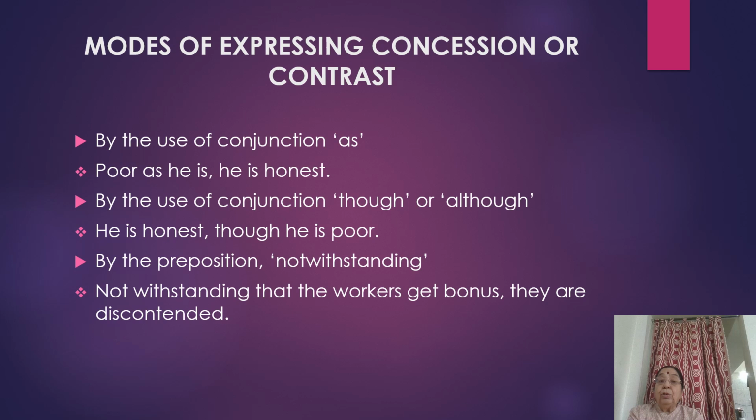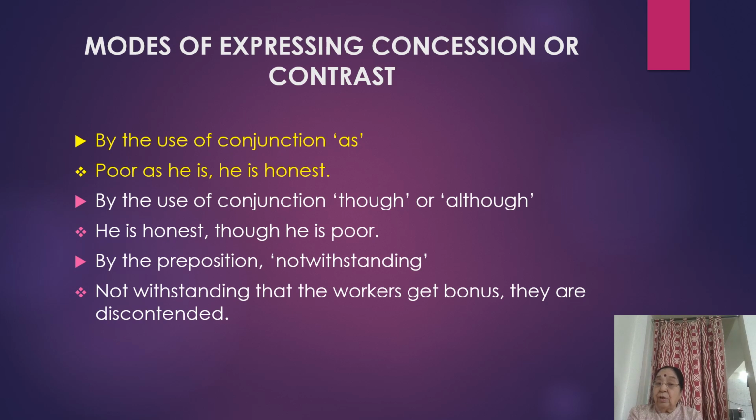So by the use of conjunction as, poor as he is honest. See, poor as he is honest. Then suppose you have to rewrite it using though or although, you will write, he is honest though he is poor.